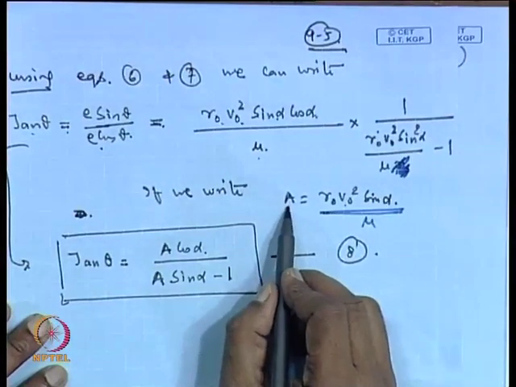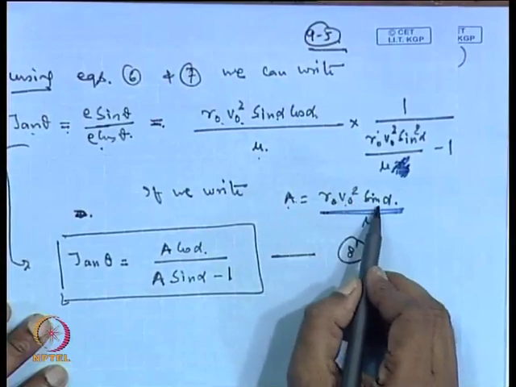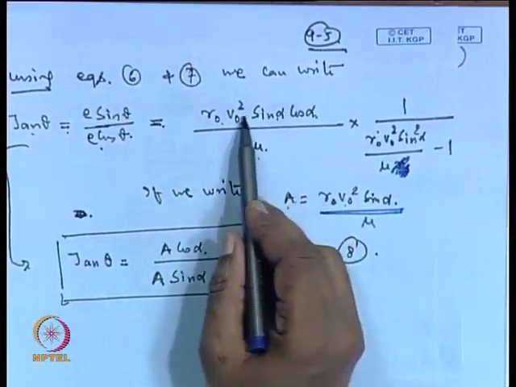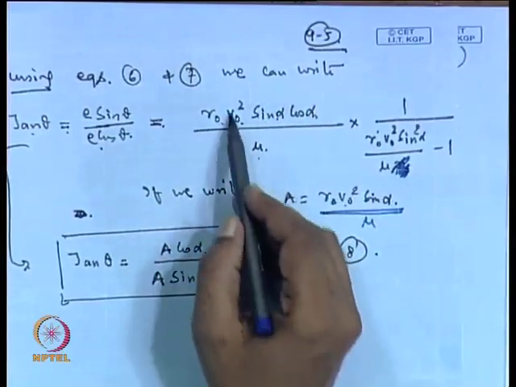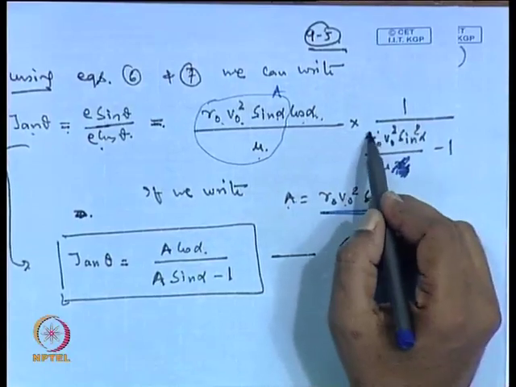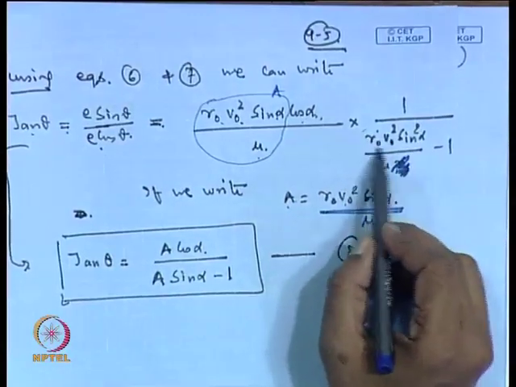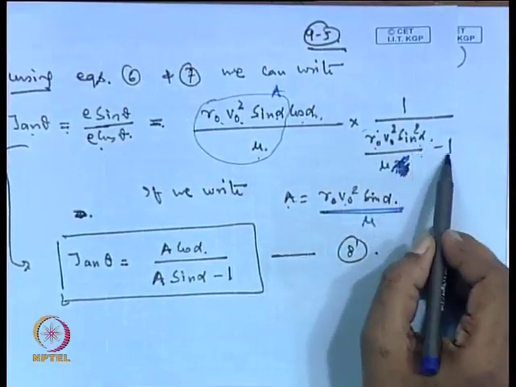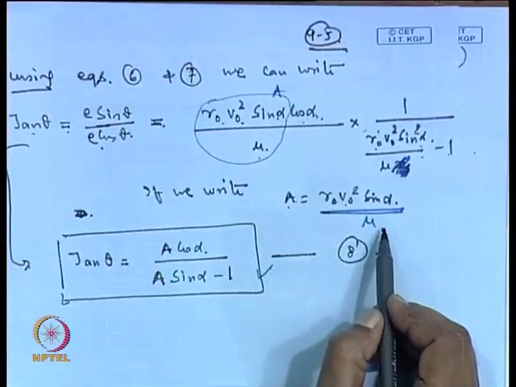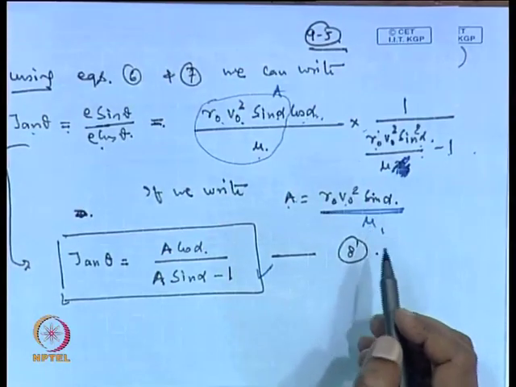So, A equal to r 0 v 0 square sin alpha by mu, and then it becomes A cos alpha, and here also you will get A times sin alpha minus 1, then it becomes correct, otherwise this term was missing here. So, we are supplementing it here and take this as a correction.